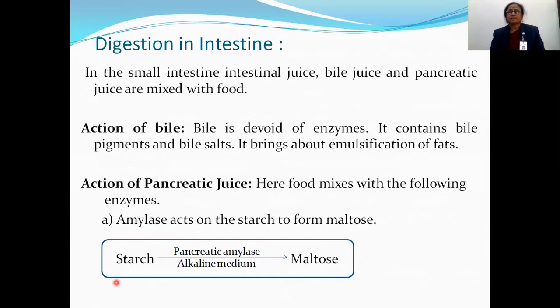When amylase is secreted in buccal cavity by salivary gland, then it is known as salivary amylase. But this amylase is secreted by the pancreas. It is present in pancreatic juice and is known as pancreatic amylase. This pancreatic amylase acts on starch, and this starch is converted into maltose in the presence of pancreatic amylase. Here, bile juice provides alkaline medium. Bile is alkaline in nature.